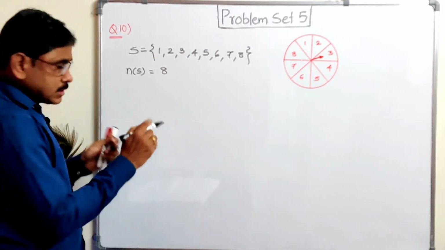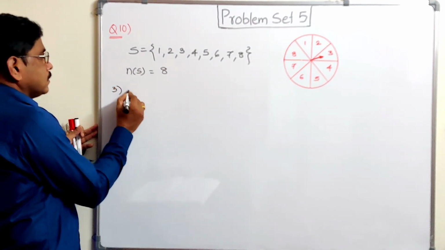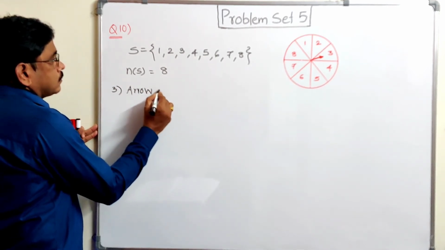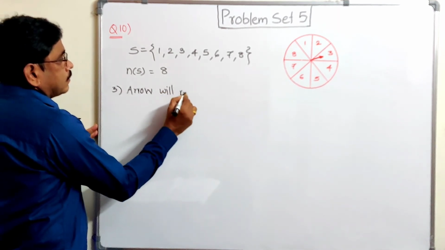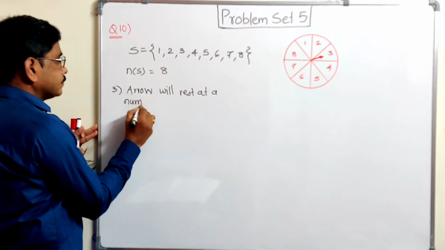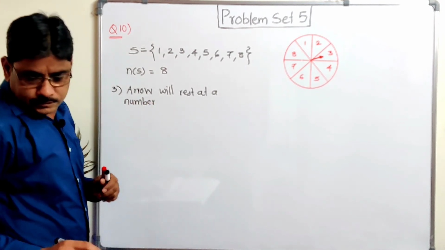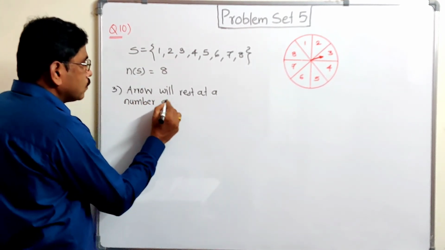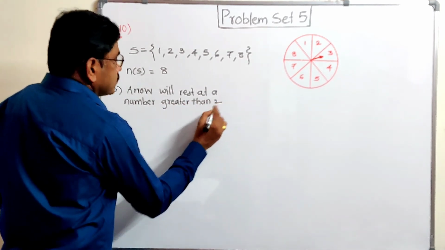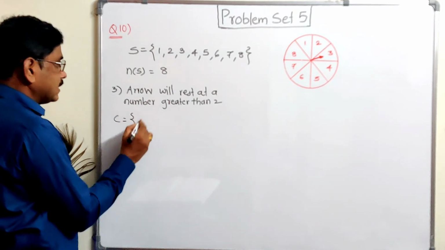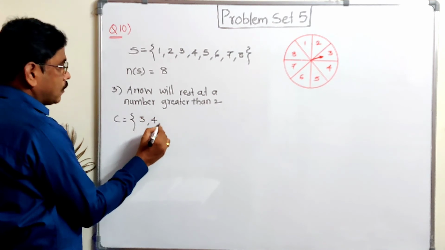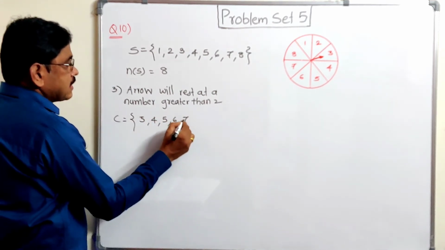And the third possibility: the arrow will rest at a number greater than 2. Let it be set C. Greater than 2 means from 3 onwards: 3, 4, 5, 6, 7 and 8.